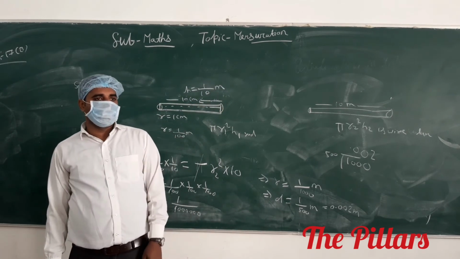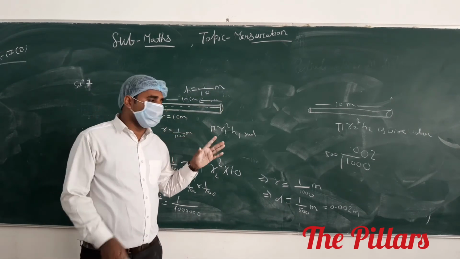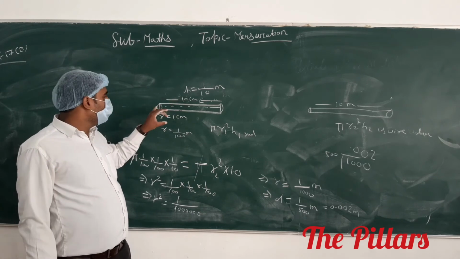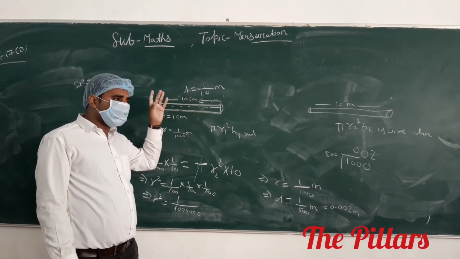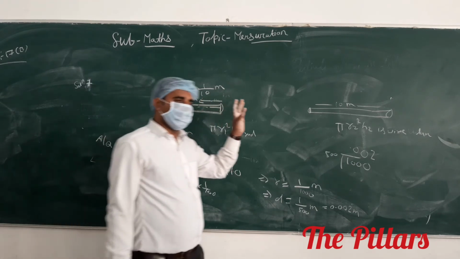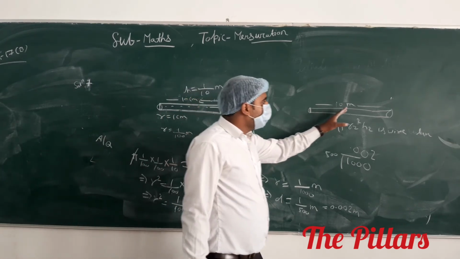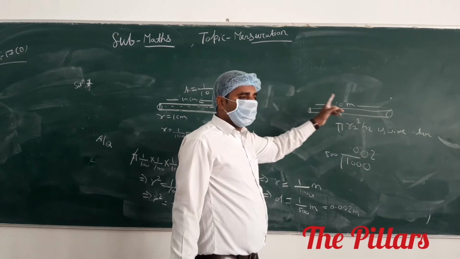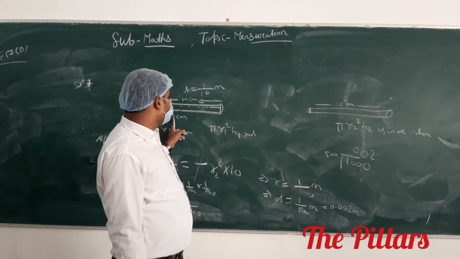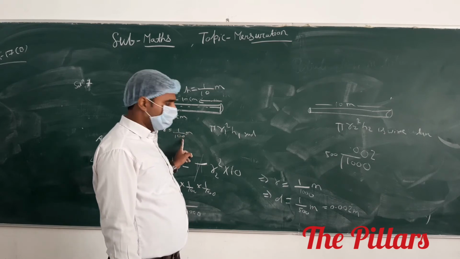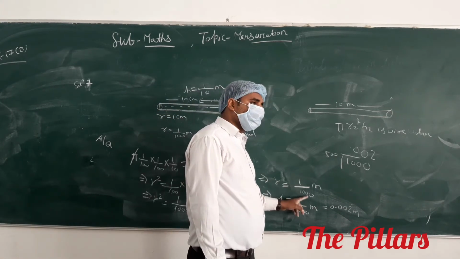What is the idea? Question, you have got the question. We have a rod whose radius is given 1 centimeter, length given 10 centimeter. By this material, we have to make a thin wire. Both are cylindrical type. 10 meter. You see that length is increased, it means radius is decreased. This radius is 1 centimeter or 1 upon 100 meter, and this radius is 1 upon 1000 meter.